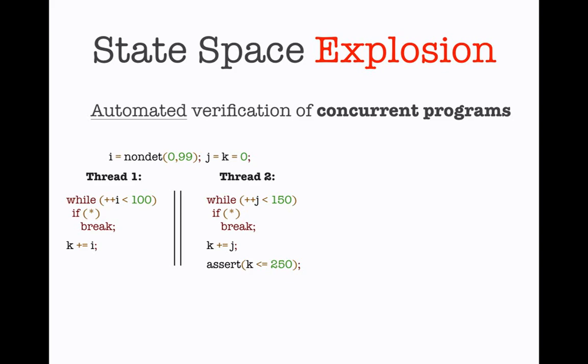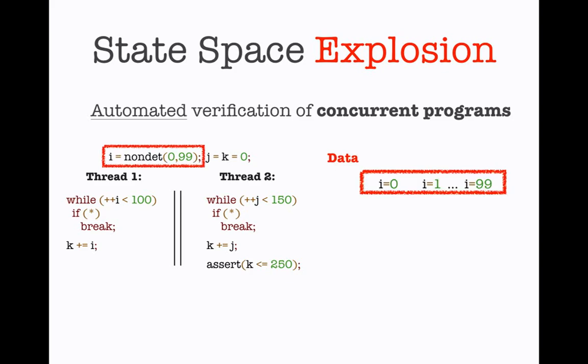And now what I want to show you is 3 sources of explosion that we focus on in this work. And to do that, I'm going to use the same program as before. And on the right hand side of the slide, I'm going to show part of the state graph where I'm going to show these sources of explosion. So the first one that we can consider is data. Initially, because I can have a non-deterministic value between 0 and 99, our state space immediately starts branching with 100 possibilities.